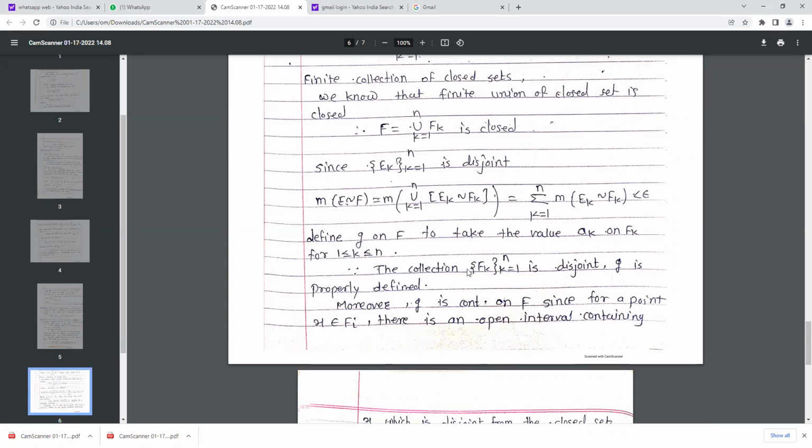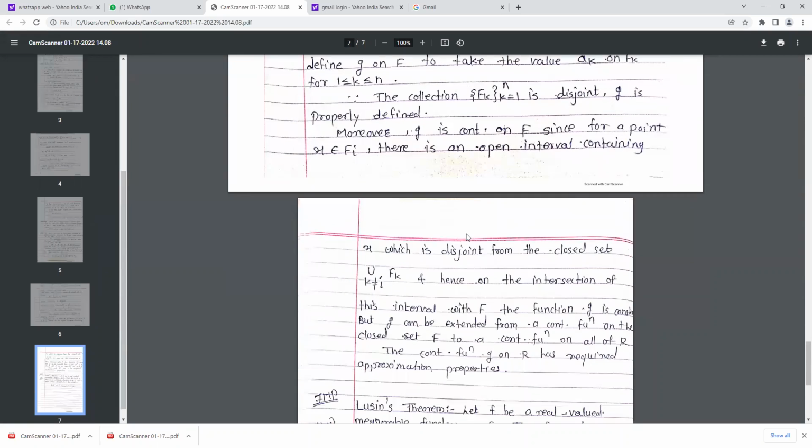Since the collection of Fk is disjoint, g is continuous on F. For a point x in Fk there is another Fj which is disjoint from it, not equal to Fk. On each such set the function is constant, so g can be extended as a continuous function to the closed set.